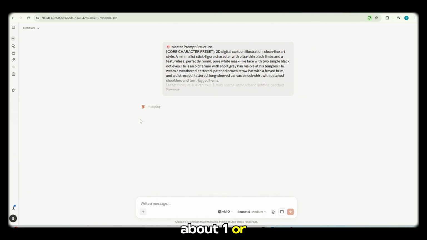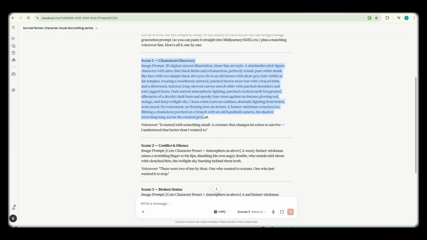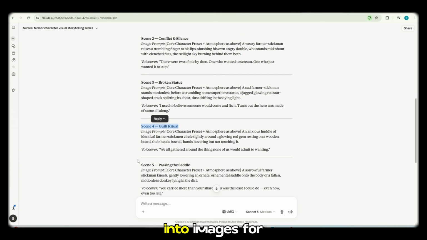After thinking for about 1 or 2 minutes, Claude first generates the consistent character prompt, then the atmosphere prompt, and finally the detailed prompts for every scene. This master prompt helps maintain perfect character consistency throughout your entire story. Now the next step is converting those scene prompts into images.